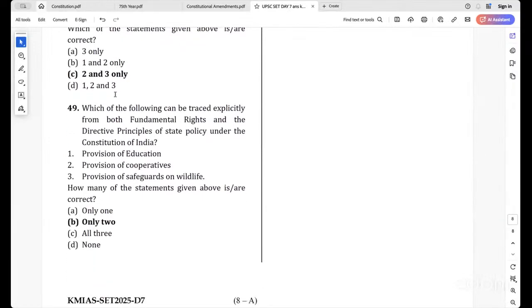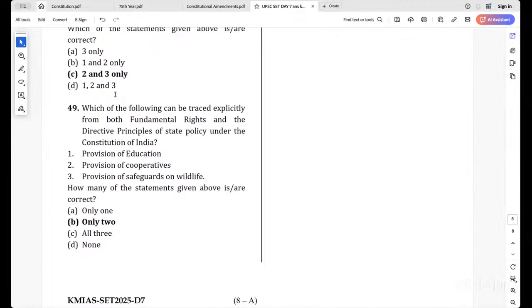Then which of the following can be traced explicitly from both fundamental rights and the directive principles of state policy under the Constitution of India? Provision of education, is it there?